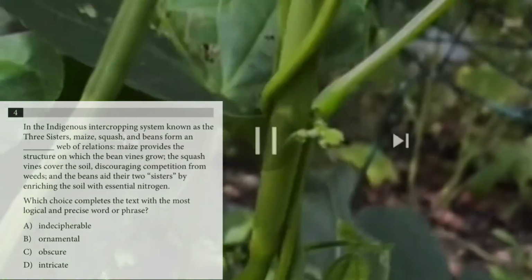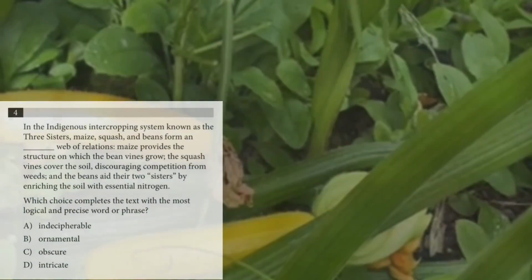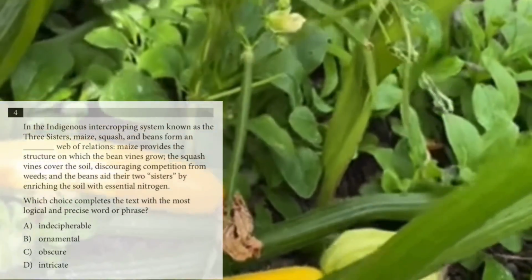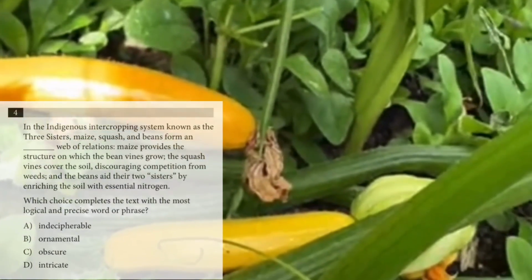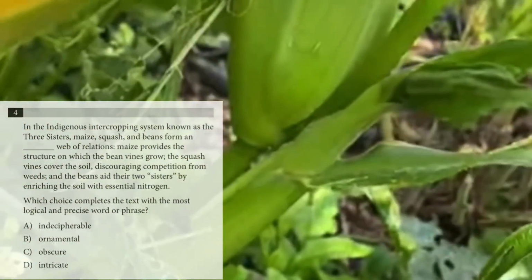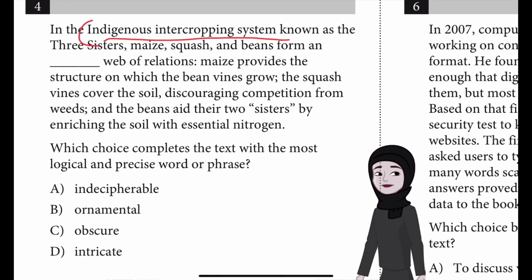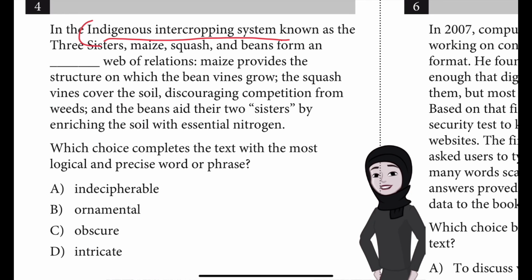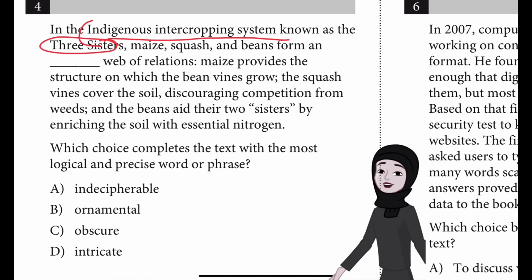Which choice completes the text with the most logical and precise word or phrase? A. Indecipherable. B. Ornamental. C. Obscure. D. Intricate. So over here we're discussing the indigenous intercropping system, and that has a very interesting name, Three Sisters.